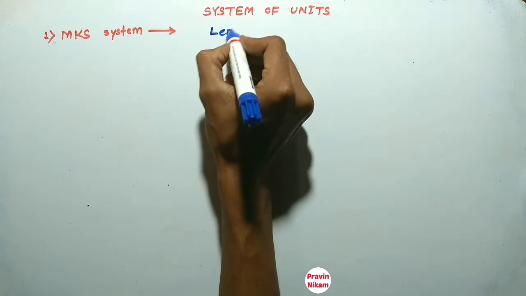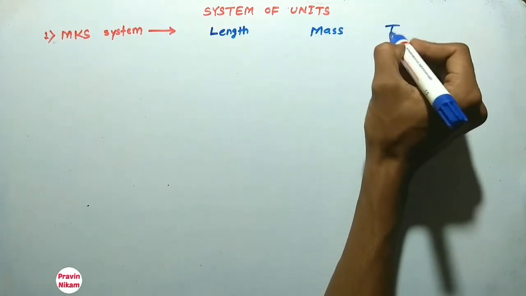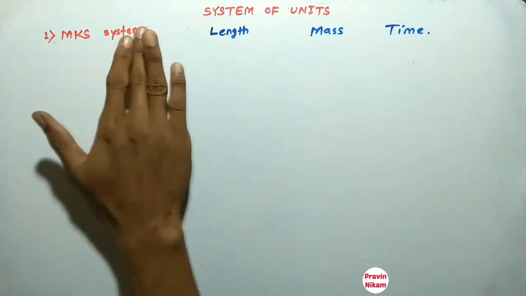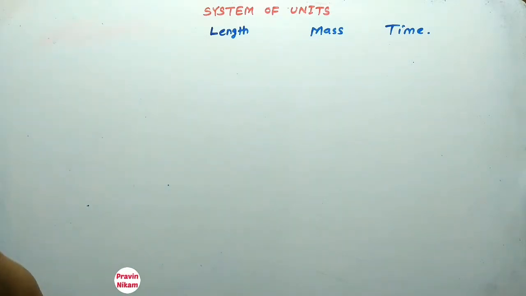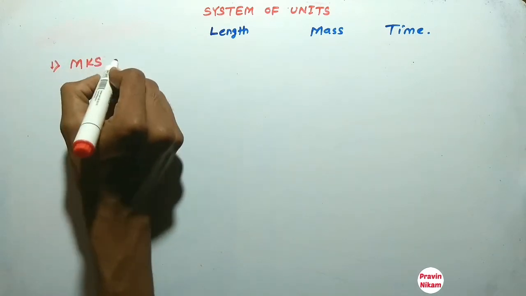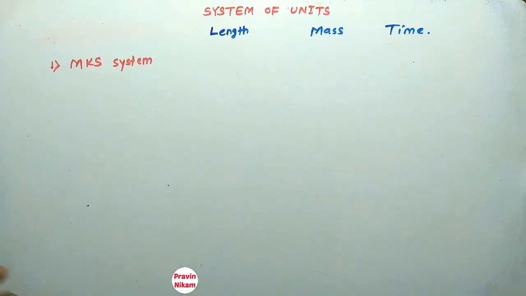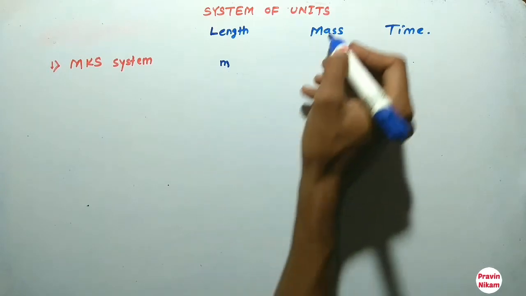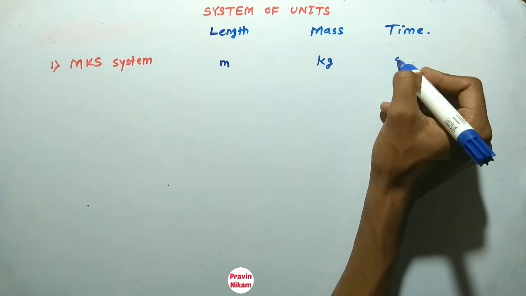In the MKS system, the unit of length is meter, the unit of mass is kg, and the unit of time is second.